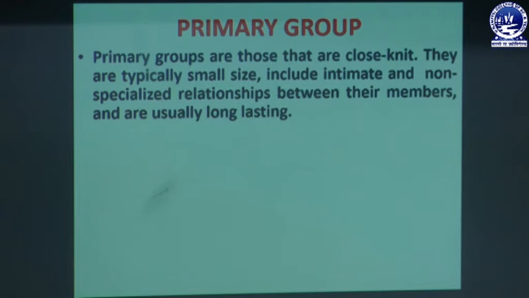In a primary group, there is a close relationship between each member, and they are always small in size, and they have intimate and non-specialized relationships between all the members, and the relationships are very long lasting.